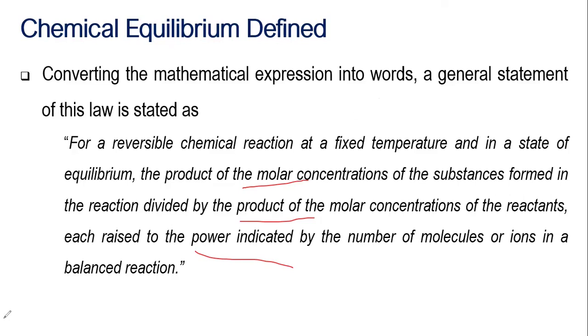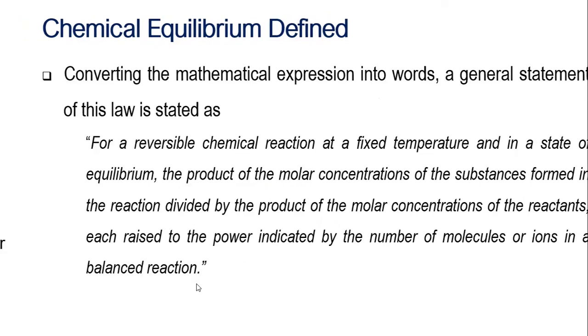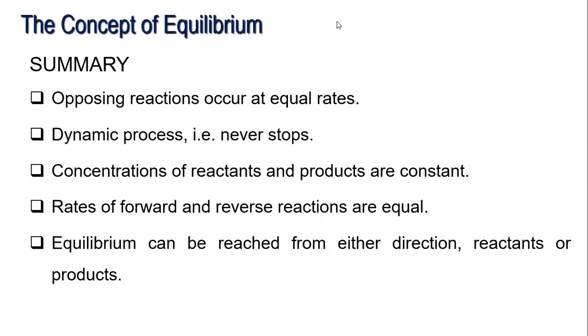Okay, so to fully understand those things, we need to look into how we convert our chemical equilibrium concept into a chemical equilibrium mathematical equation.